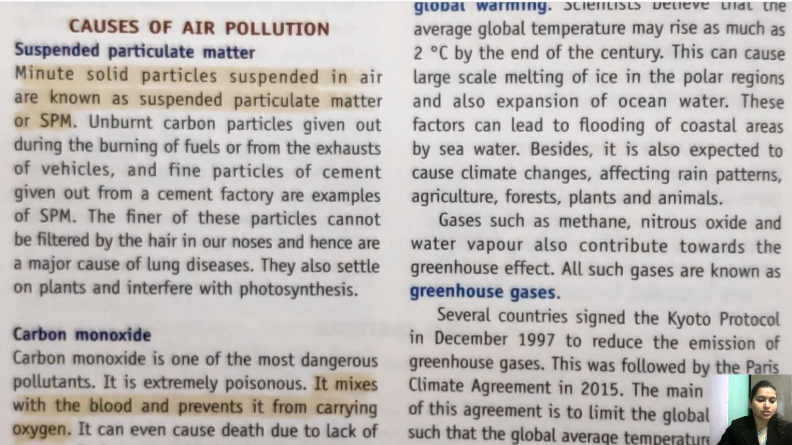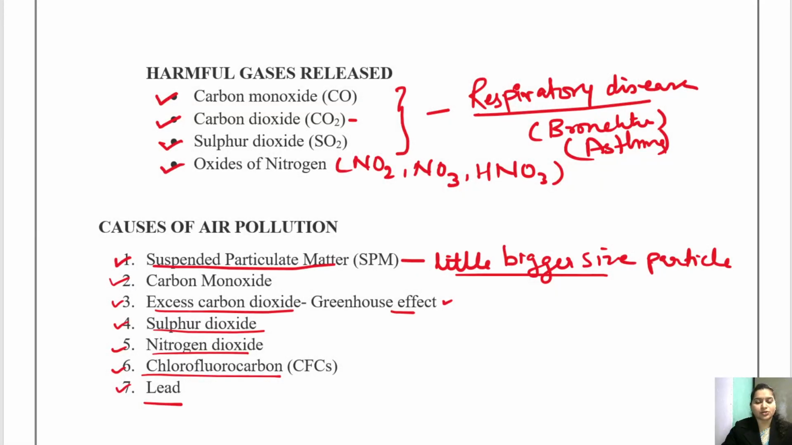So children, in causes of air pollution, yesterday we talked about suspended particulate matters. Suspended particulate matters are those fine particles which the hair in our nostrils and mucus cannot stop. All right, so we inhale them and they get blocked in the respiratory tract, in the lungs, and cause several respiratory diseases.